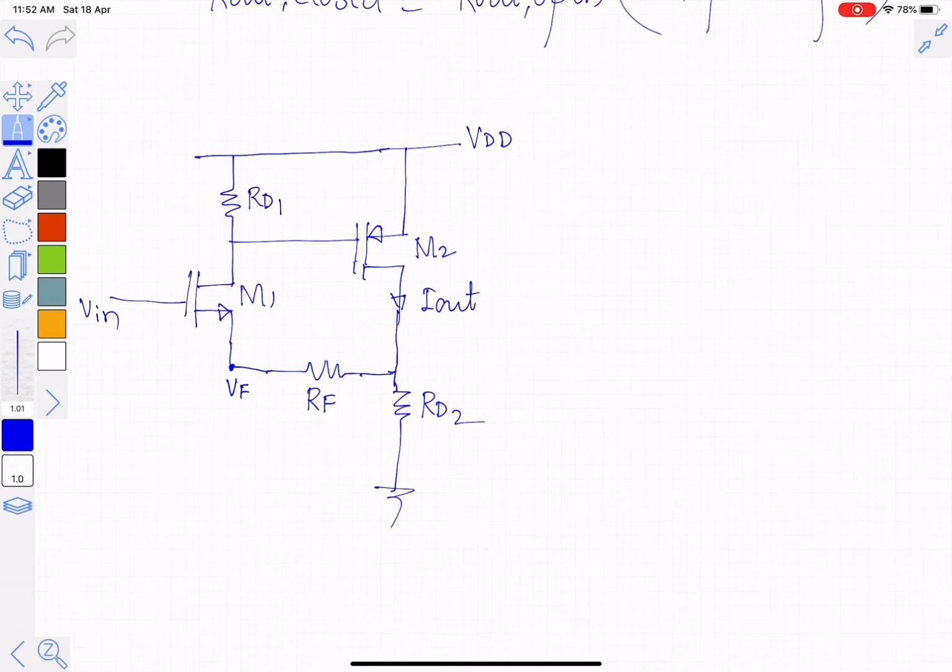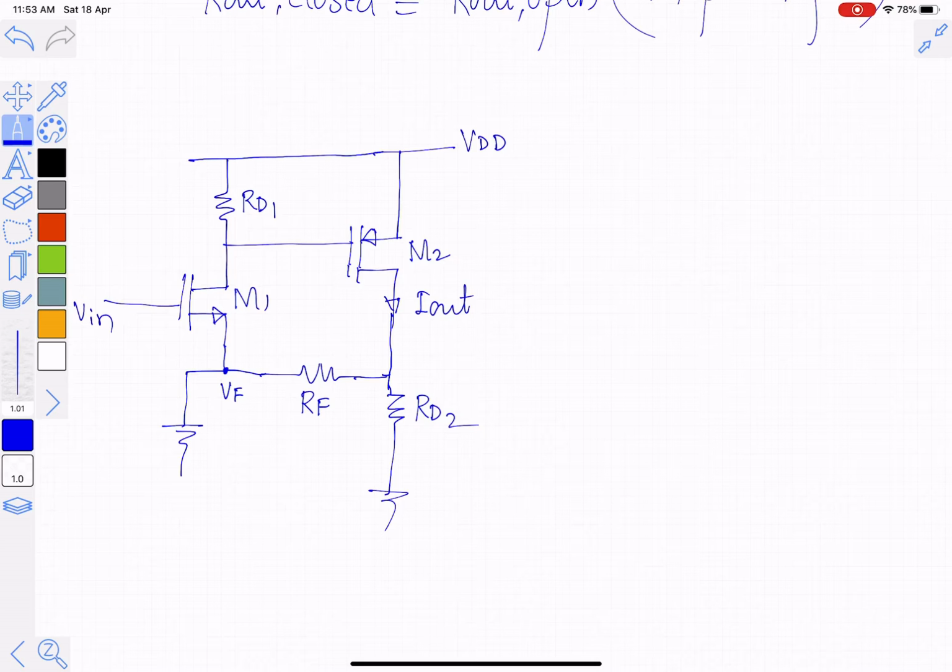So we have to find the open loop gain without feedback. What I will do is connect this terminal to ground so that the feedback signal becomes 0. Because we are neglecting RO for M1 as well as M2, in the case of MOSFET M2 the current will be decided by VGS. So this is the VGS for MOSFET M2. It doesn't depend on RF and RD2.